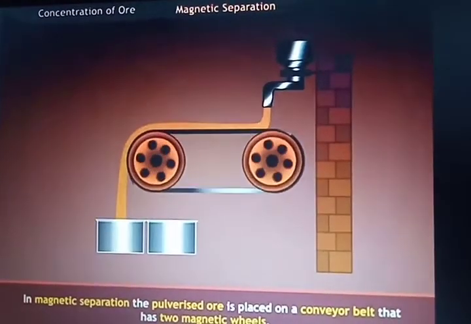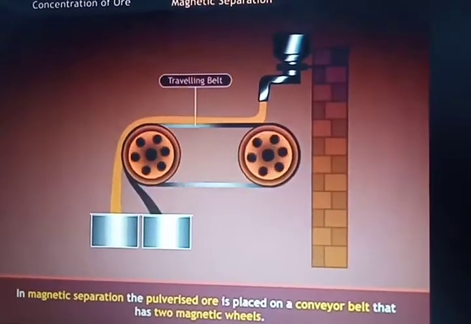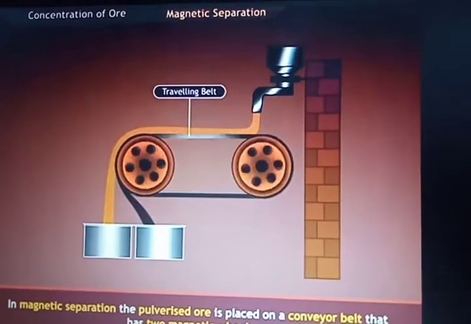Then another one is magnetic separation. The magnetic separation is used for the ore.